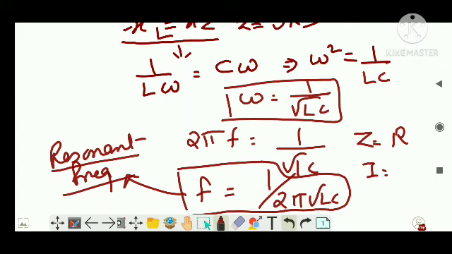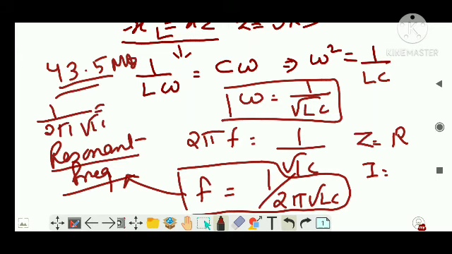So we adjust the value of L and C in such a way that, when you want 93.5 megahertz, what happens? You change the value of L and C such that 1 by 2 pi root LC will be equal to 93.5. So 2 pi is constant, you change the L and C value so that this expression will be equal to 93.5. Hence you get the song.